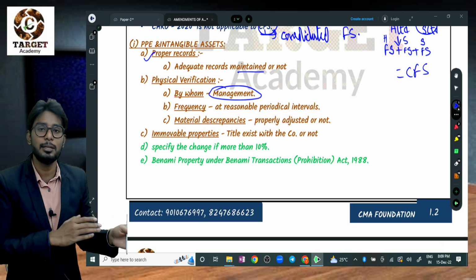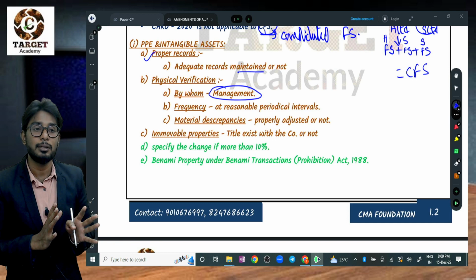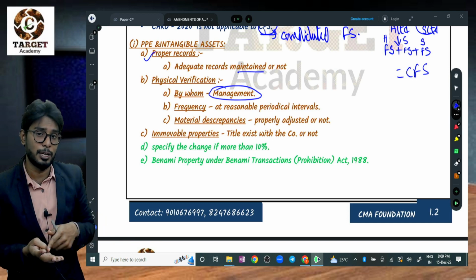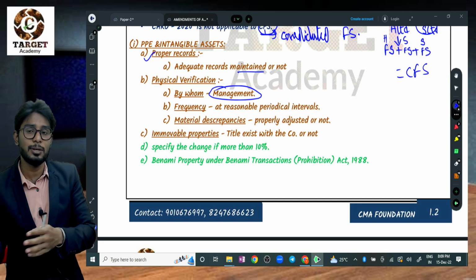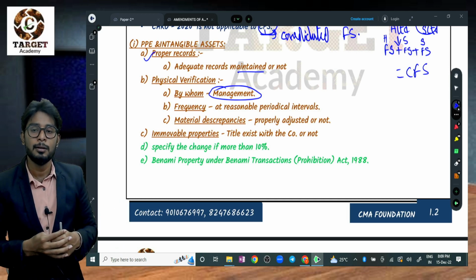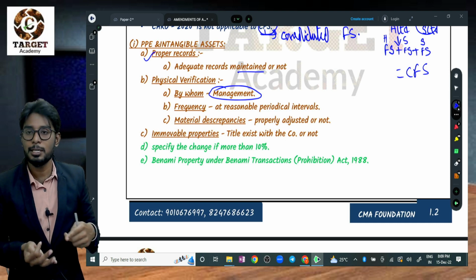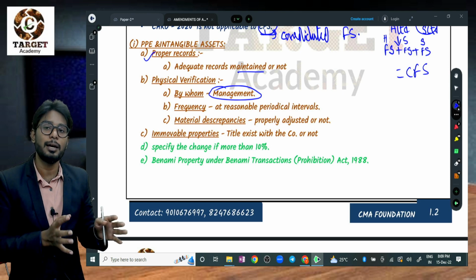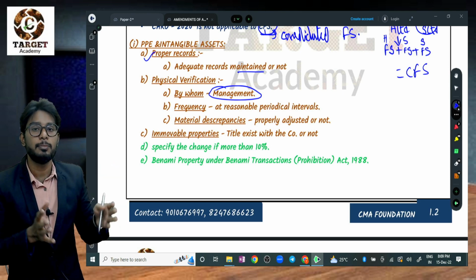These are all things that are there in the accounts, but we don't find details like the location of that furniture. Is that in the office, or in the factory, or in the director's home? Where is the location? What is the present condition? Whether it is working or not, all the details should be there. There should be proper records, and those records should be maintained.